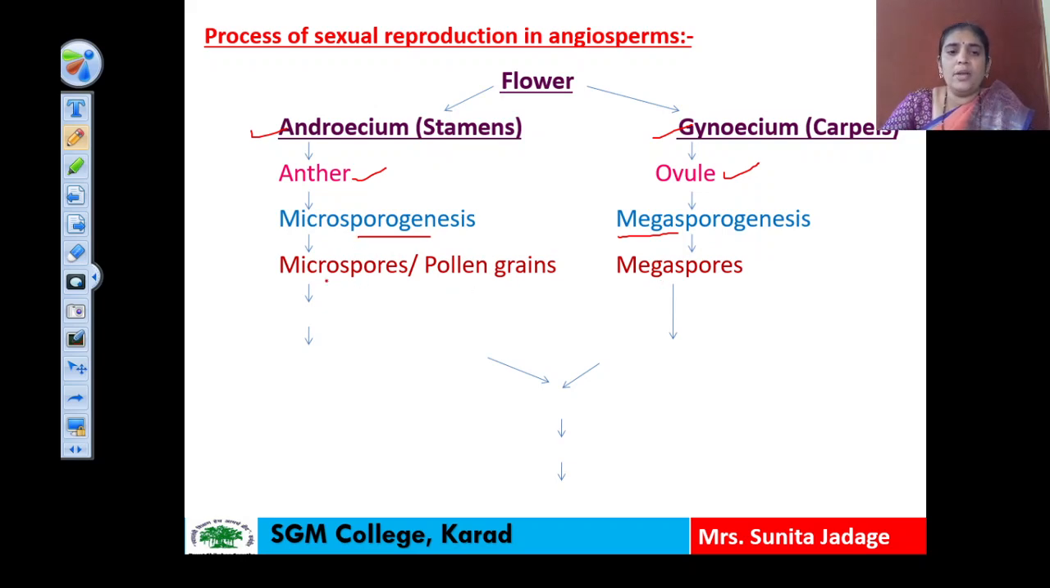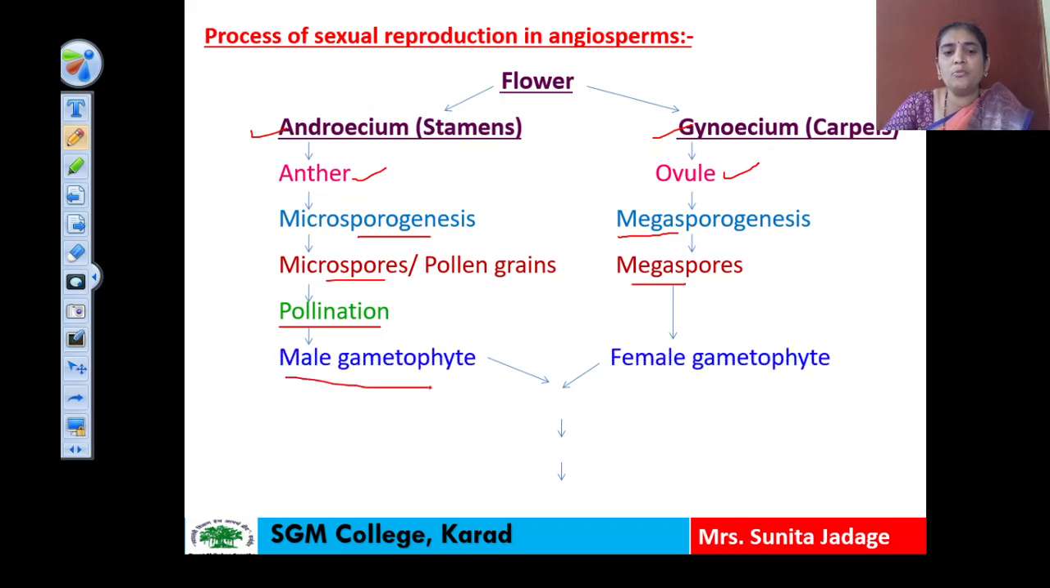So the microspores are produced in anther and megaspores are produced in ovule, and from this pollen grain the male gametophyte is formed. But before that we can see the pollination process, and after pollination the male gametophyte will be formed, and in megaspore the female gametophyte will be formed. And when this male gametophyte and female gametophyte fuse, it is known as fertilization. After fertilization the flower is converted into fruit, and in fruit ovules are converted into seed. So in this way, in angiospermic plants, the flower is taking part in the sexual reproduction by these different events.